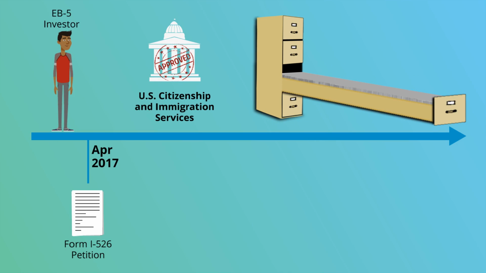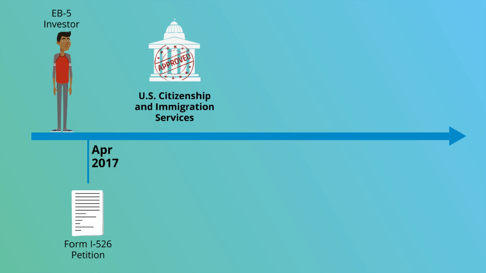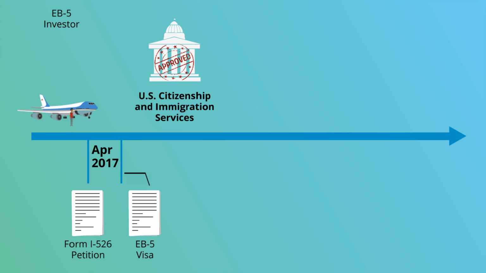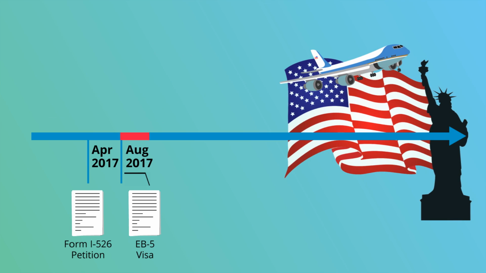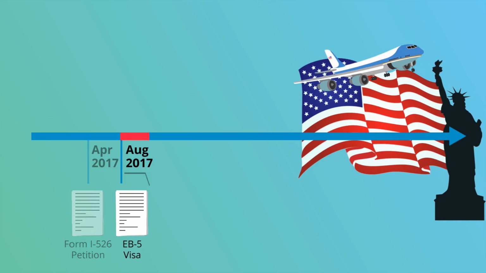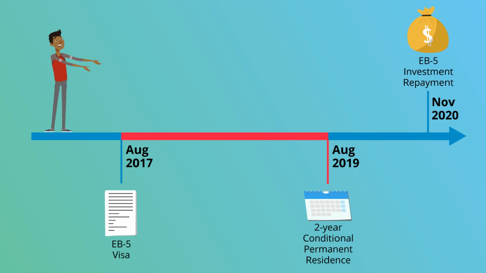Because there is no EB-5 visa backlog for Mauritian nationals, Mr. Singh promptly applies for and receives an EB-5 visa and begins his 2-year conditional permanent residence period in August 2017. Mr. Singh's 2-year conditional permanent residence will last until August 2019. Let's assume that Mr. Singh's investment is due to be repaid in November 2020.